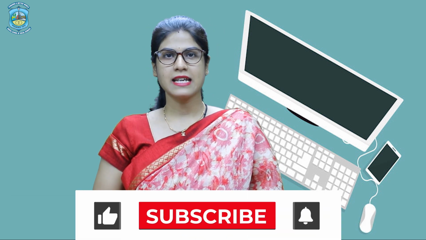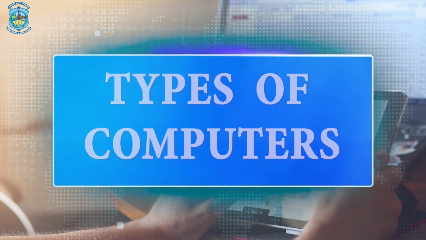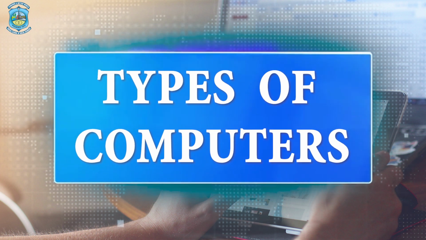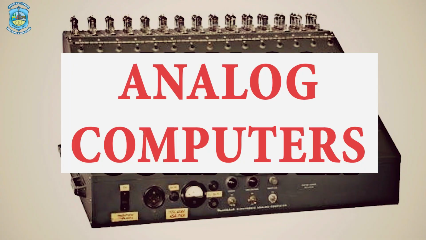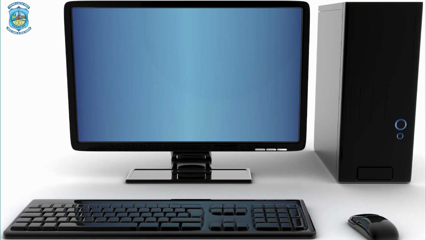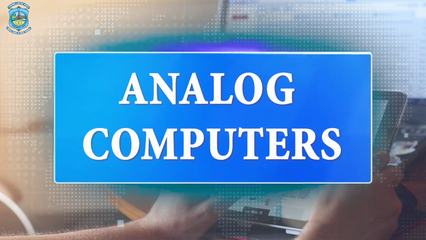So, today we will start with the next topic of the subject Foundation of Computers, that is types of computers. We know that we are using various computers from the different generations. So, today we will see the types of computers in the particular series. So, first is analog computers, second digital computers, then we will see the third microcomputers, then mini computers, mainframe computers and supercomputers. So, let us talk about the analog computers.